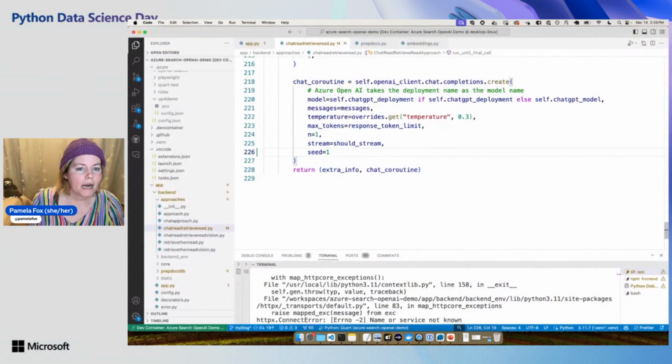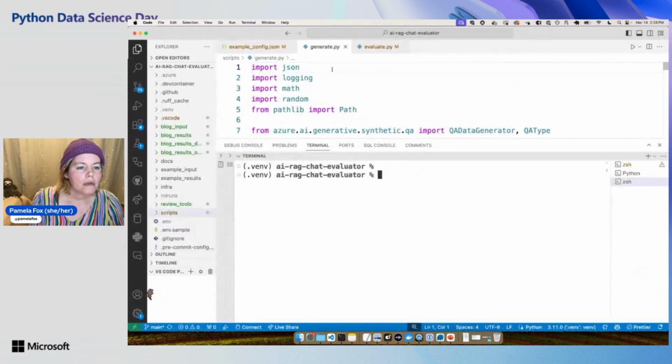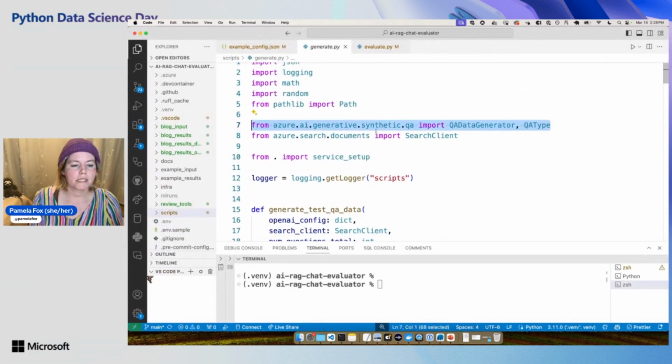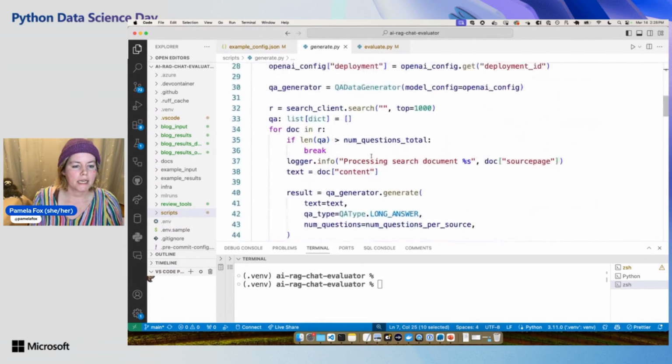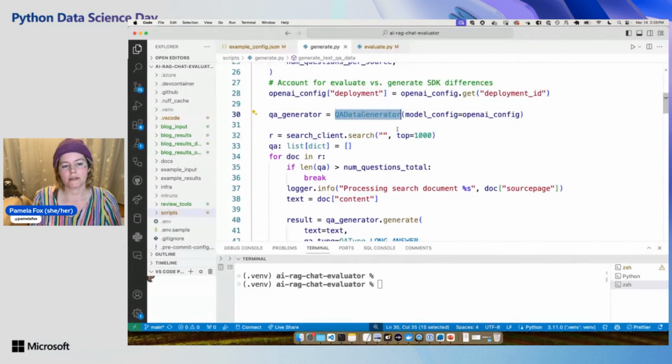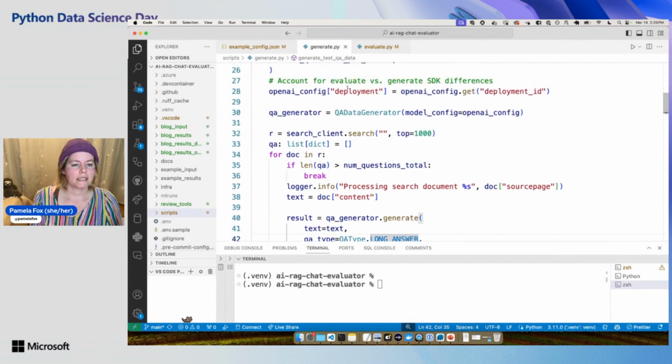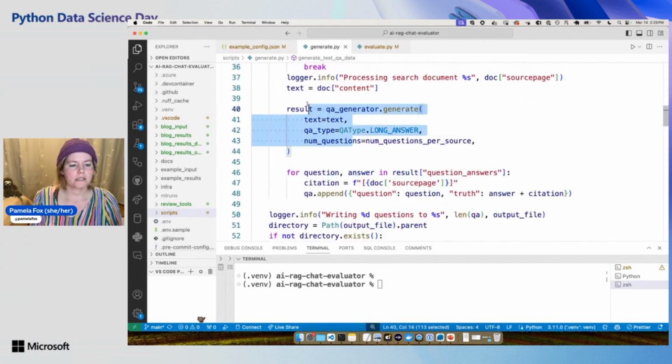So here we go, this is the actual code. This is what it's using in the Azure AI generative SDK: there's this QA data generator class. We tell it we want it to generate a long answer. You can also do short answer, I think you can do multiple choice, maybe summary. So they have various types of things you can ask it to generate. We tell it how many questions, and we give it the text. And this code here is just connecting to the search. So that's what it does.